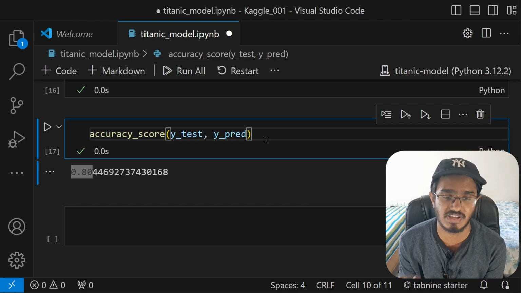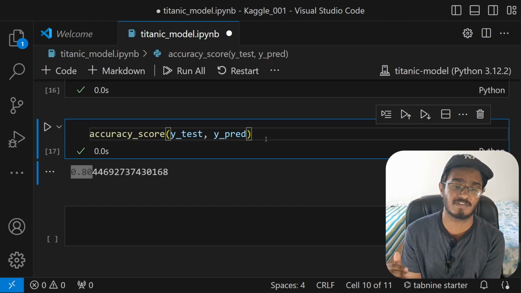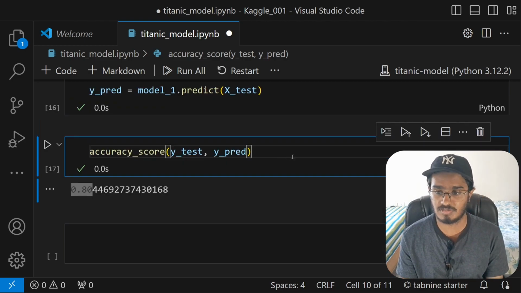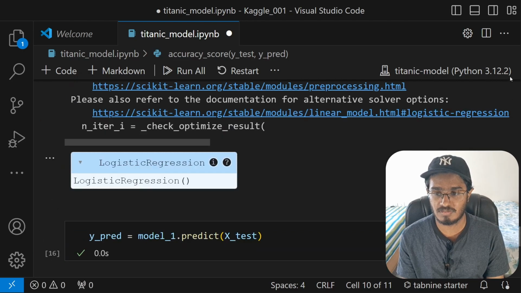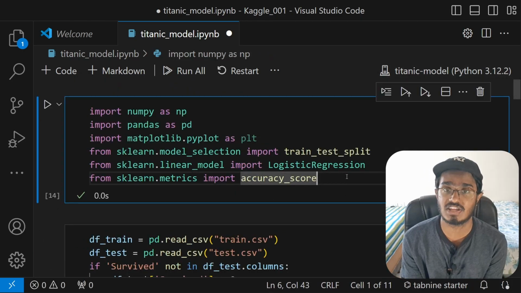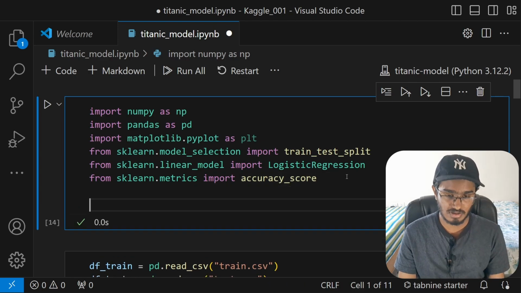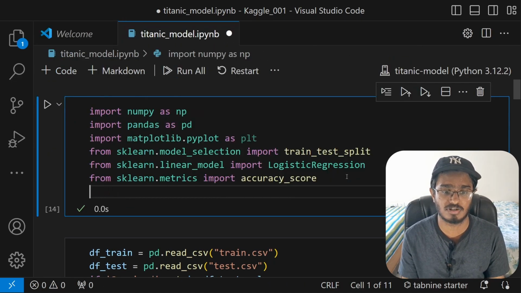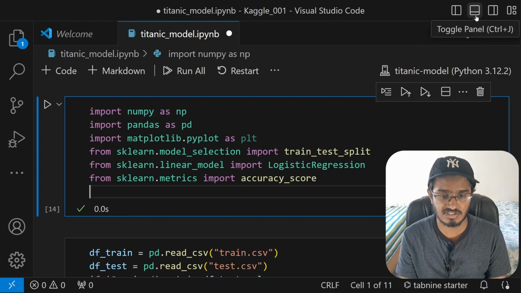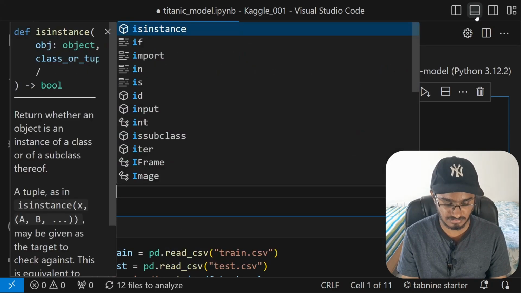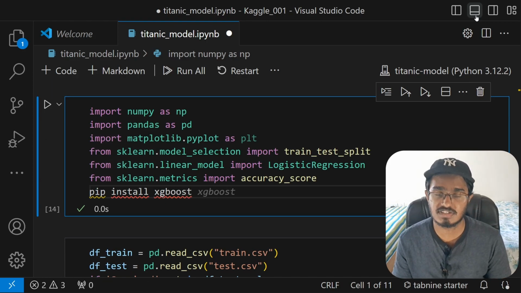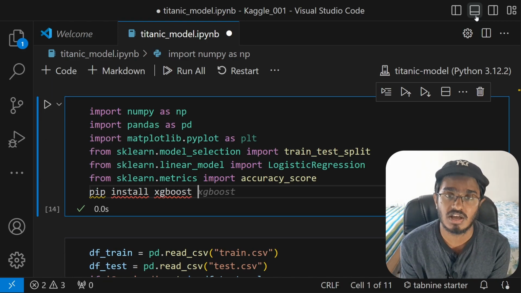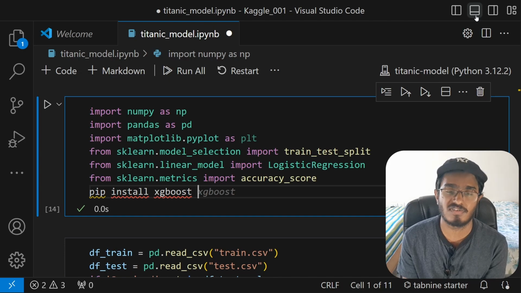I consider this a fairly decent one, but then I feel like this could get better. So let me just try that with another model. Let me actually use XGBoost this time. Again, you have to install XGBoost as well, but I have already done that. If you haven't, just type in pip install xgboost on your terminal. This is another library which uses decision trees to perform classification tasks and also regression as well.